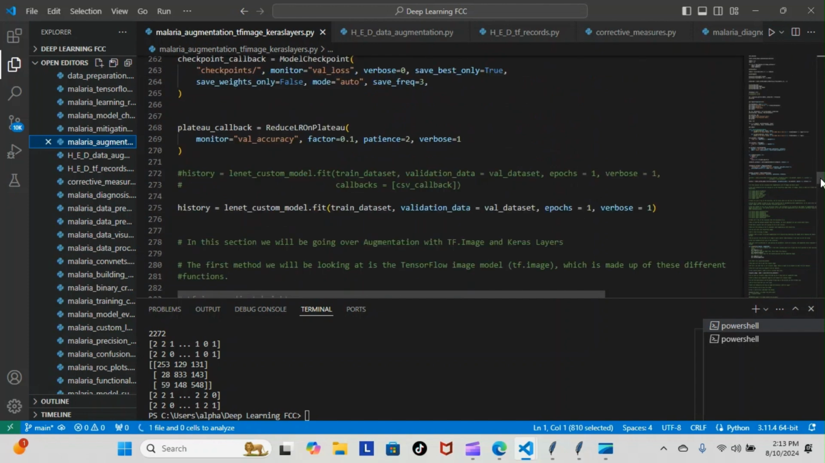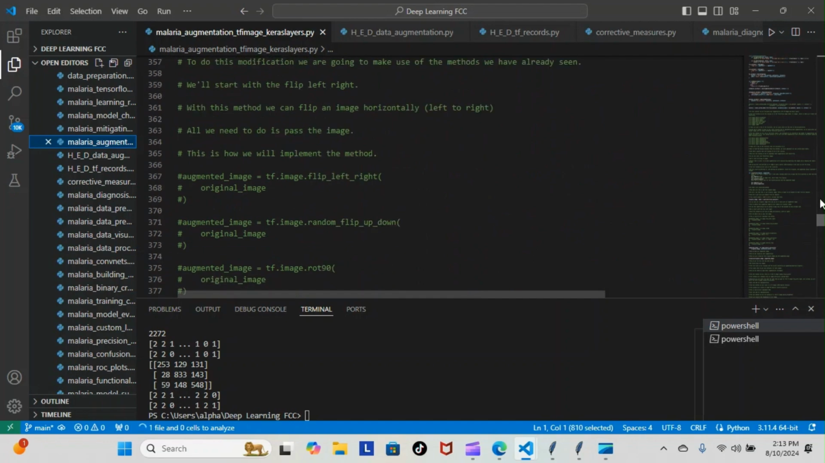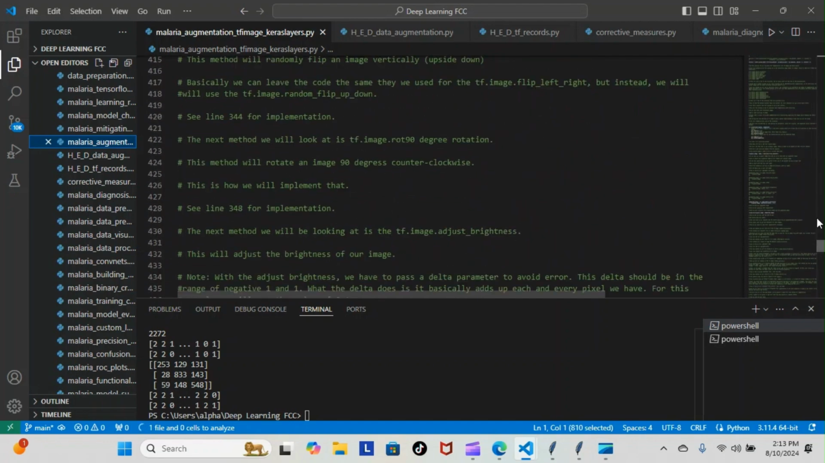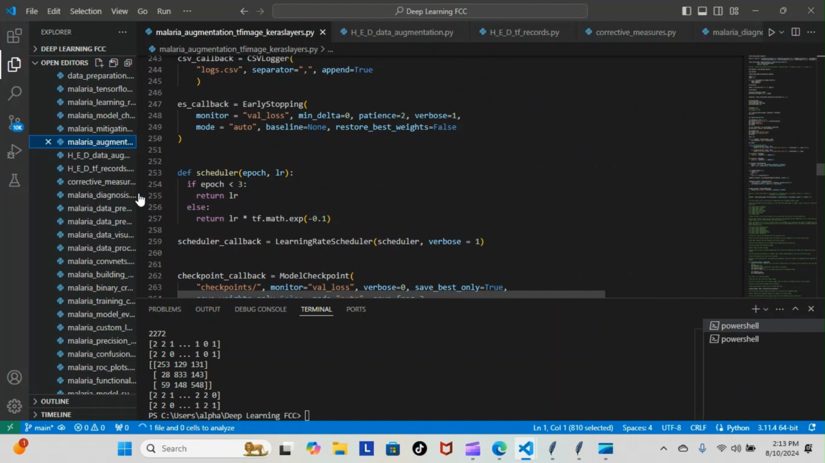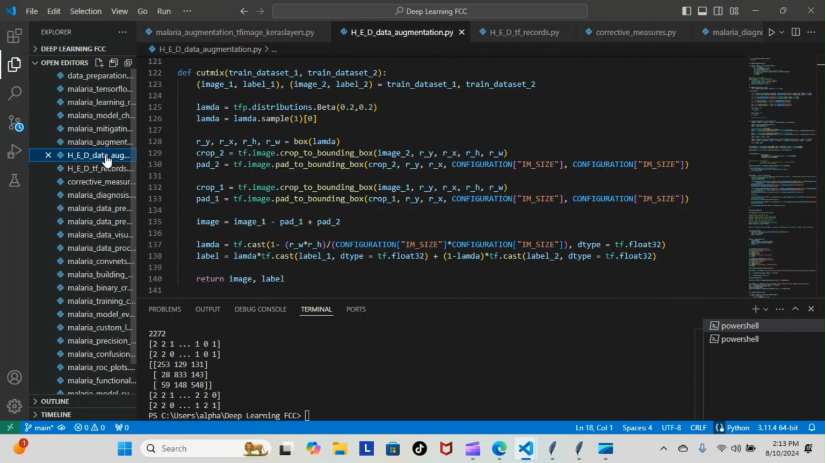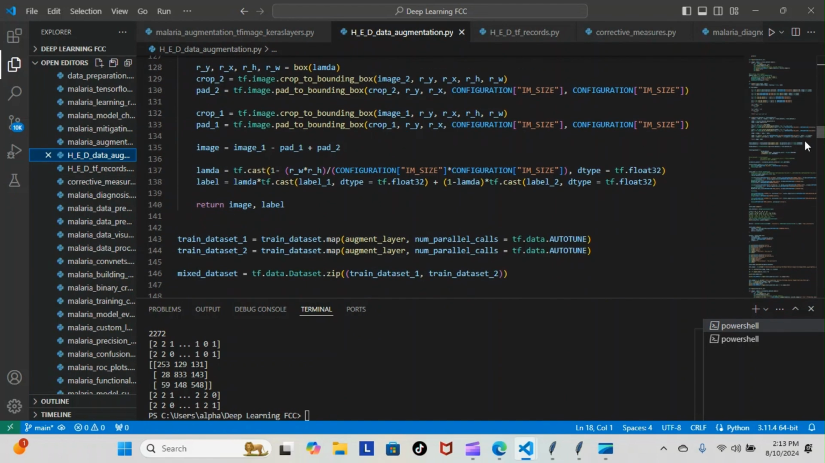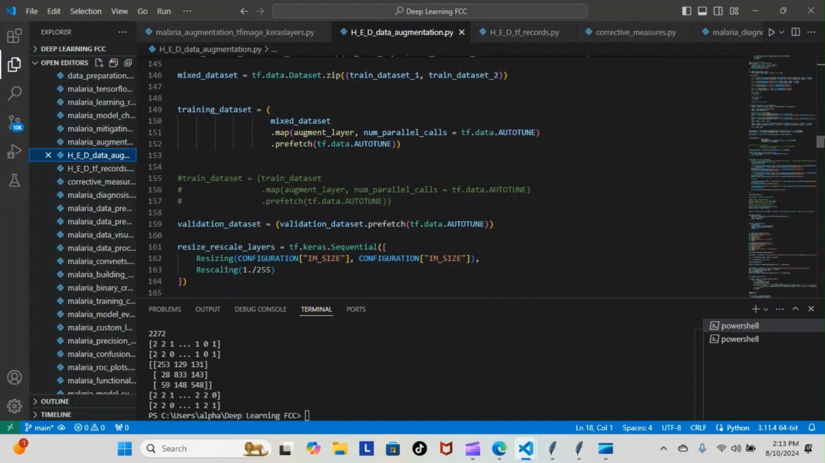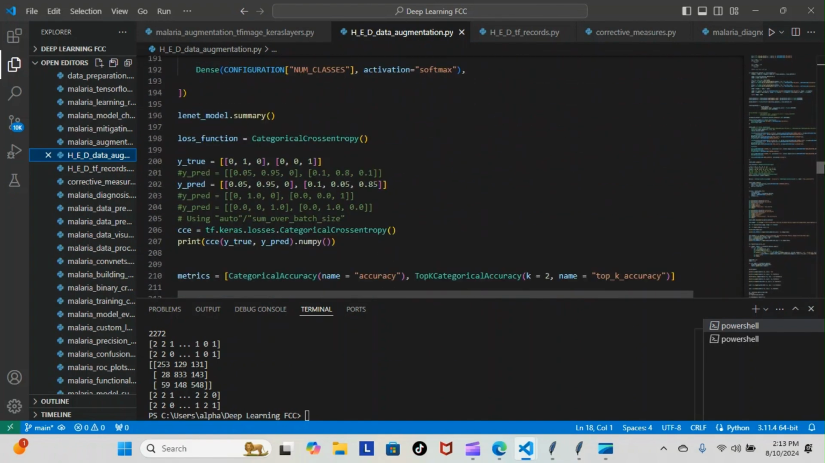Let's keep going down. If I can find exactly where we're at with it. Okay, here it is. You can see here we did the cut mix. This is where we defined everything. Then we defined our training data sets 1 and 2. Here you go, training data set 1, training data set 2. We pass those as parameters into a mixed data set, which we then pass as a parameter into our training data set. And that was the last thing we actually did in that module.